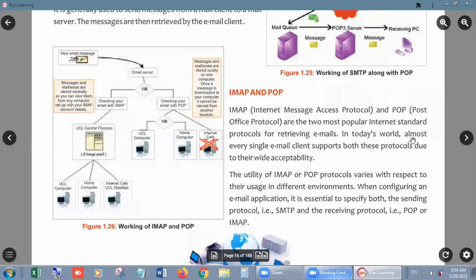In today's world, almost every single email client supports both these protocols due to their wide acceptability.